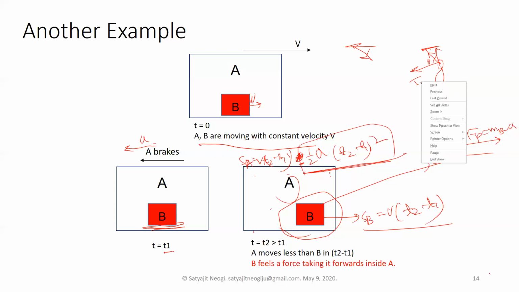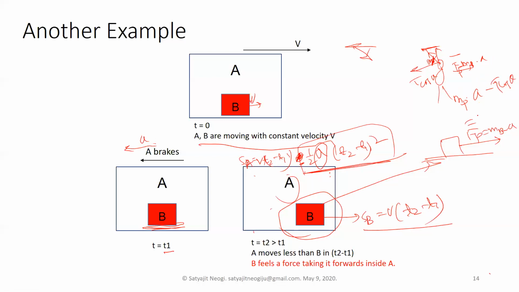So T cos theta, let's consider this is theta, will balance out the pseudo force that is applied on you, mB times A. It is not necessary that B experiences acceleration A, as I told you, because there will be a resultant acceleration. So mB times A, but the magnitude of pseudo force will always be the mass of the object times the acceleration of the frame. So mB A minus T cos theta.